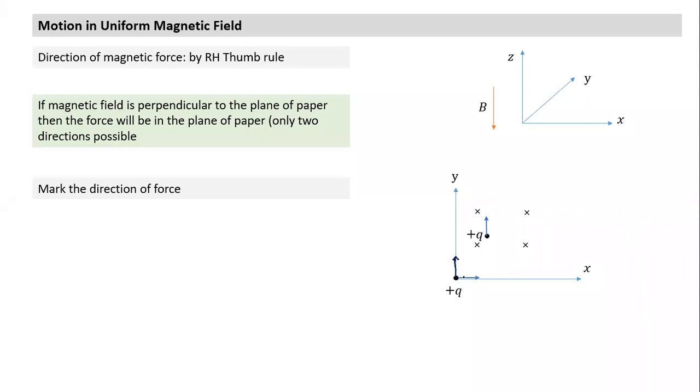If this is the direction of velocity, left is this direction, or I can take right hand thumb. In this case, there are two possibilities. This force is towards right, this force is towards left. Which will be there? Force will act towards right or left. Since the field is cross and charge positive, force will act towards left. This is the direction in which force will act.